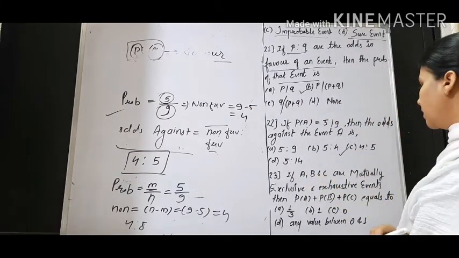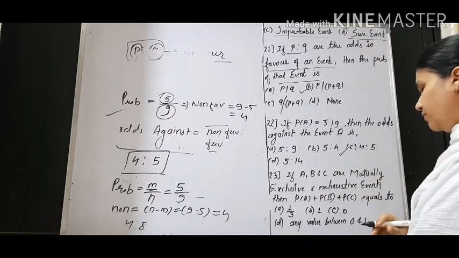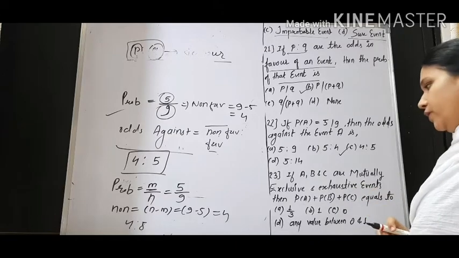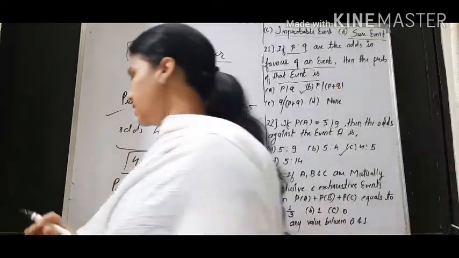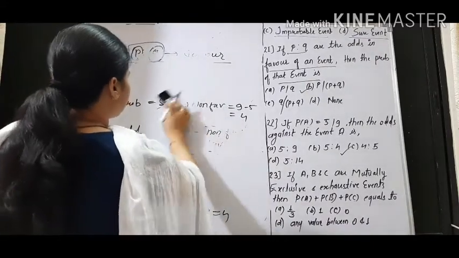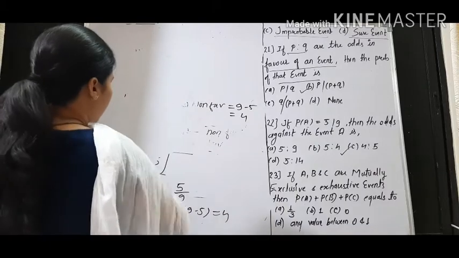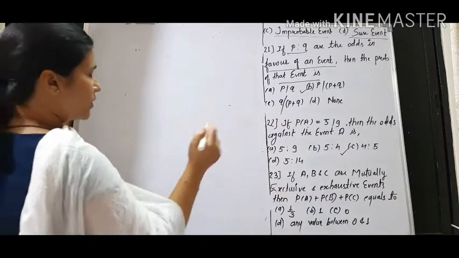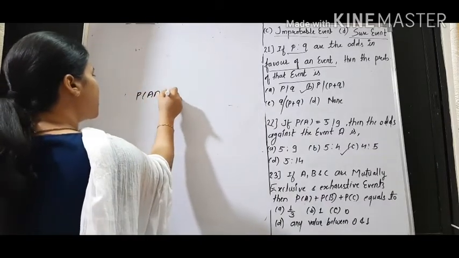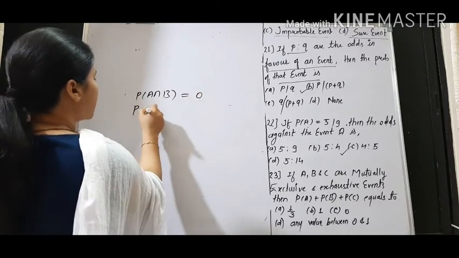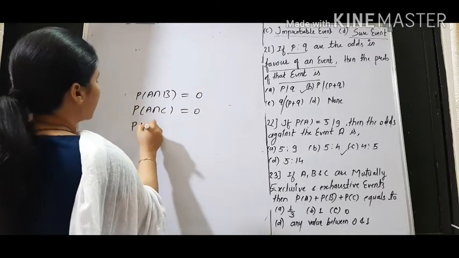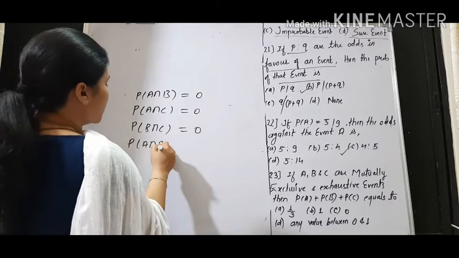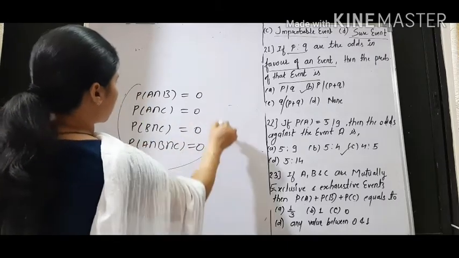If A, B, C are mutually exclusive and exhaustive events, then probability of A plus probability of B plus probability of C equals what? If A, B and C are mutually exclusive, exhaustive, then what will be the probability of their sum? They are mutually exclusive, means their intersection is 0. Probability of A intersection C is also 0. Probability of B intersection C is also 0. Probability of A intersection B intersection C is also 0. All such probabilities are equal to 0.